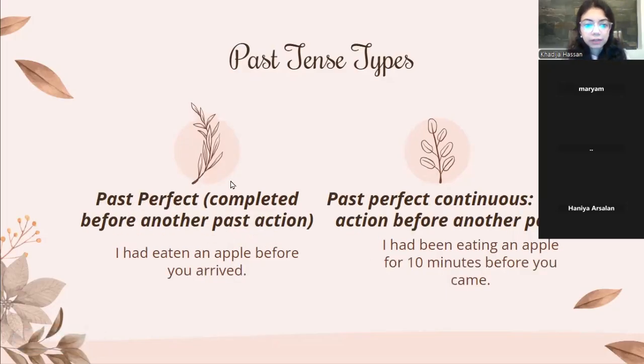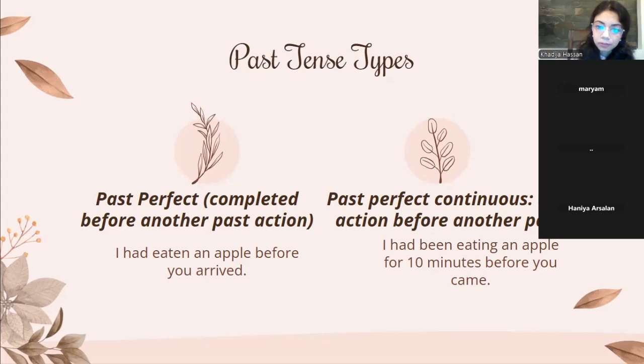Then past perfect: completed before another past action, right? So the condition for past perfect is that the action, whatever it is, has been completed before another past action. So it's not like present perfect in that sense. I had eaten an apple before you arrived. I had eaten an apple, right? The completed action before you arrived, the second past action, right?